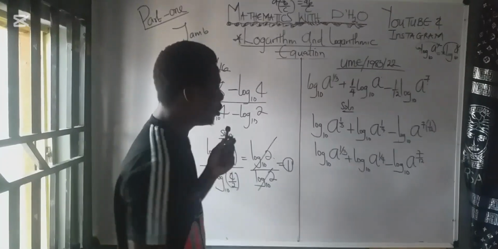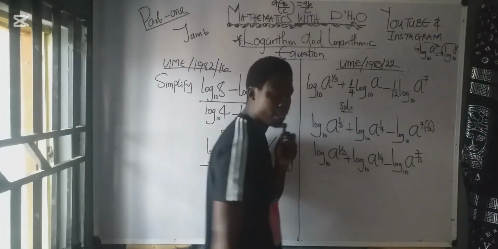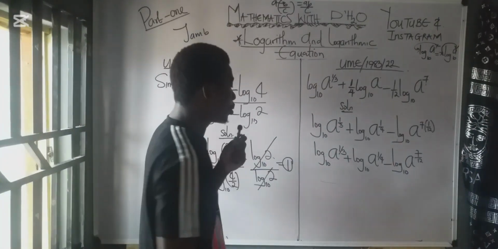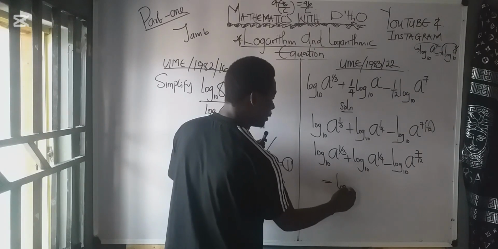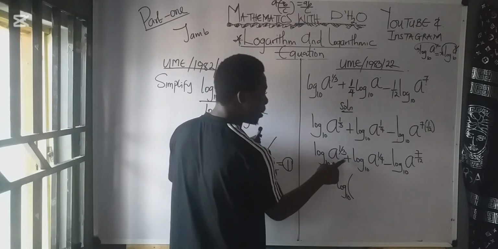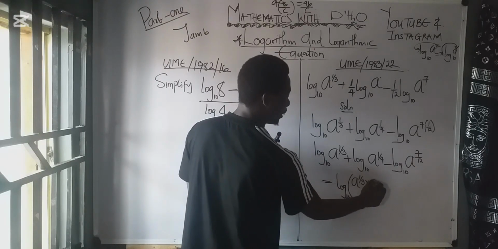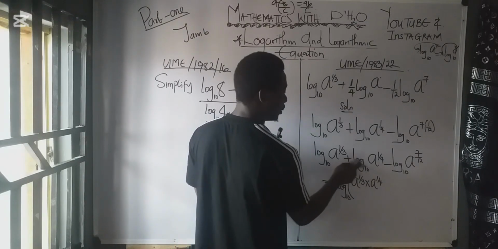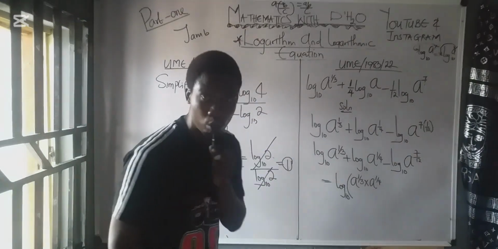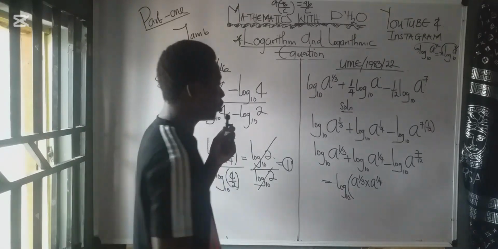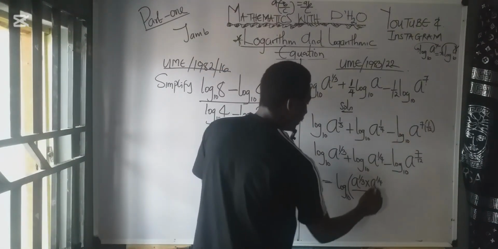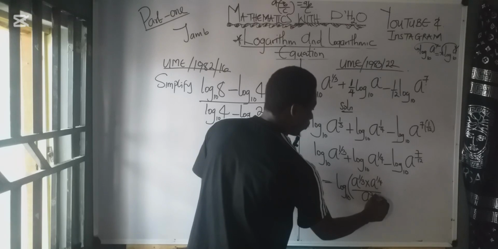So what do we do now? Because they all have the same base, what do we simply do? We take one of the base 10, then for here will be plus. Now we times a raised to power 1 over 3 times a raised to power 1 over 4, which is these two. But when we have minus, we are going to do what? Divide. So we are dividing with a raised to the power of 7 over 12.